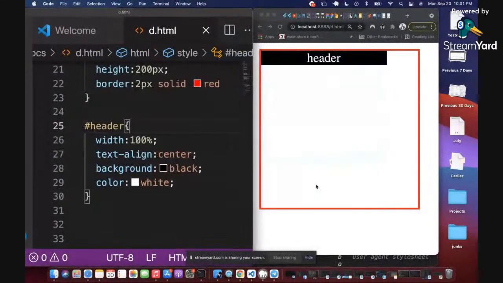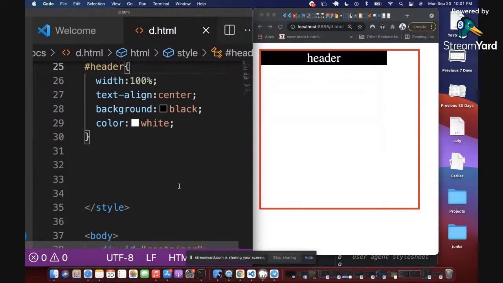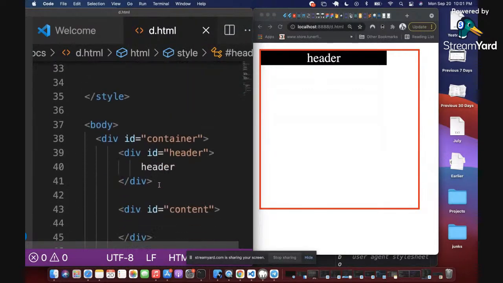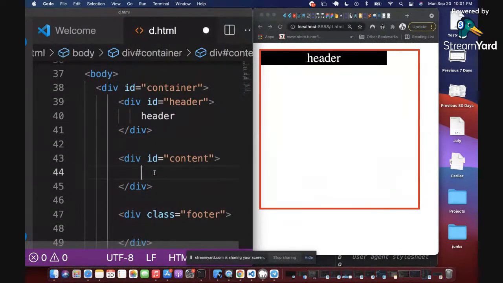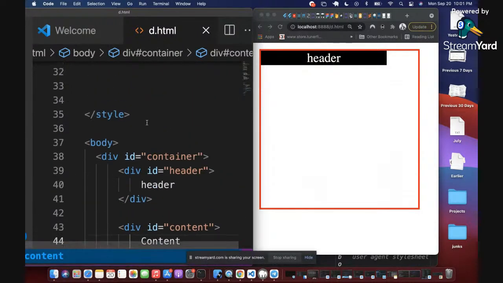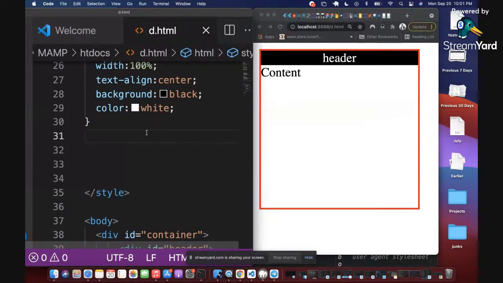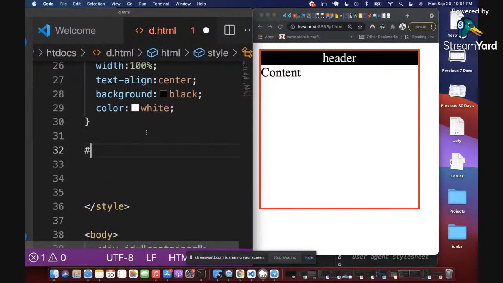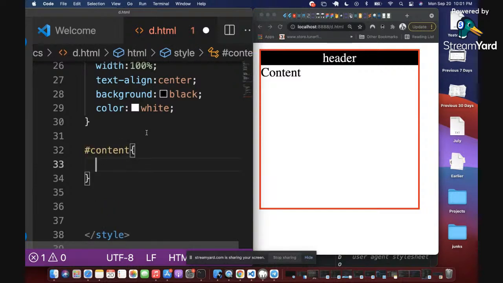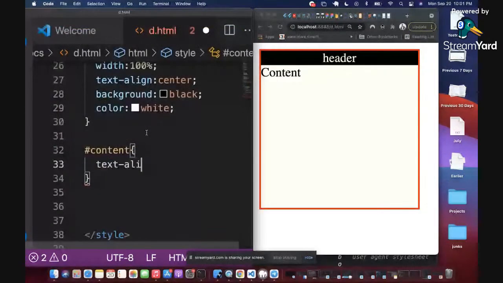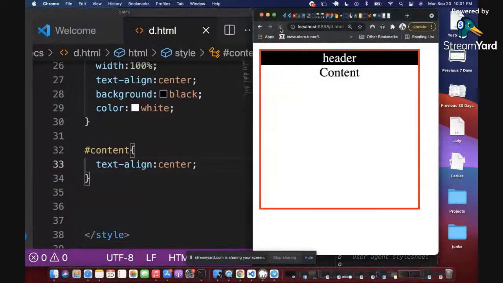Let me show you that in actual reality. So what I'm going to do to show you that is that we have the header here. We've styled the header. I've made it 100%. I'm going to quickly style the content. So I'm going to put something here called content, right? That's the content. So let me refresh so that you can see the content. So you see the content here, right? So let's start styling the content. So it's an ID, so I'm going to use a hash, and then we have content. I'm going to start with text-align so that we can centralize the content there. So this content now is going to jump to the center. Can we see that? What made it jump to the center is this text-align here.